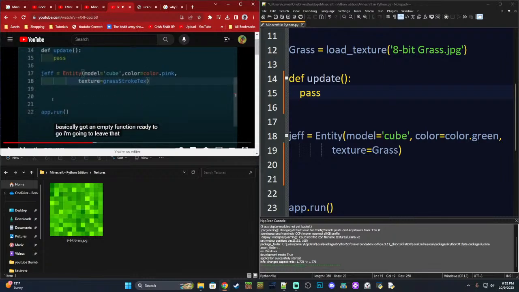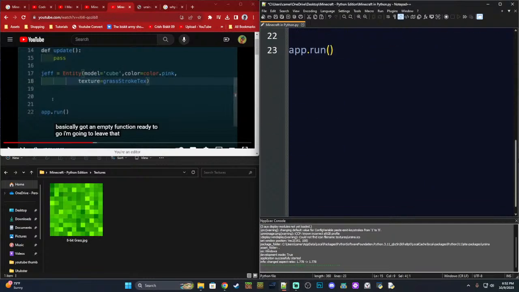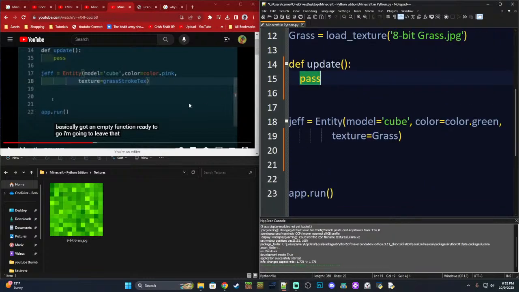I'm gonna leave that. Yeah, the problem, if you define a function, you have to end it with either a return statement or, now I know, you can end it with pass. If you don't end defining a function, then you're gonna have problems because the function has to end.